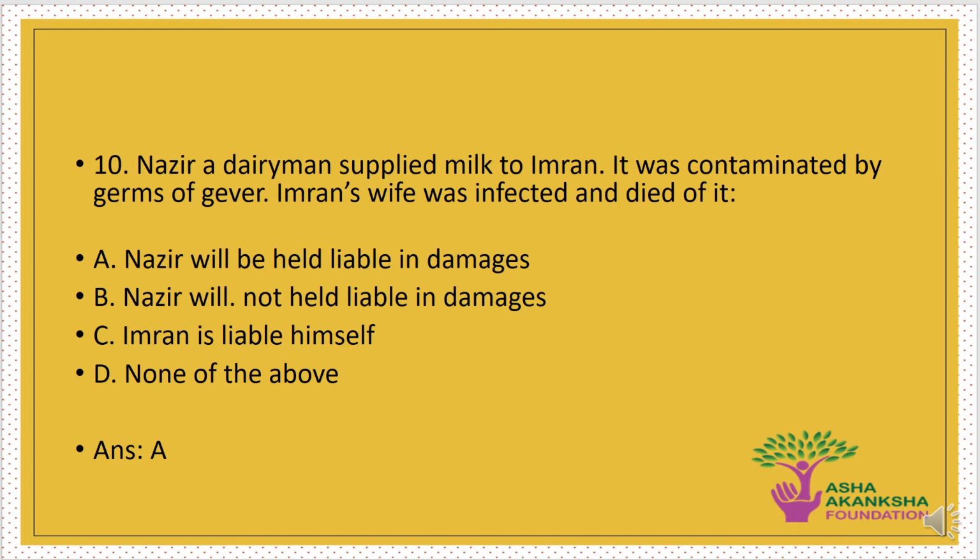Next question is: Nazir, a dairyman, supplied milk to Imran. It was contaminated by germs of fever. Imran's wife was infected and died of it. In this case, options are A. Nazir will be held liable in damages. B. Nazir will not be held liable in damages. C. Imran is liable himself. D. None of the above. The correct answer to this question is option A. That is, Nazir will be held liable for paying up the damages.